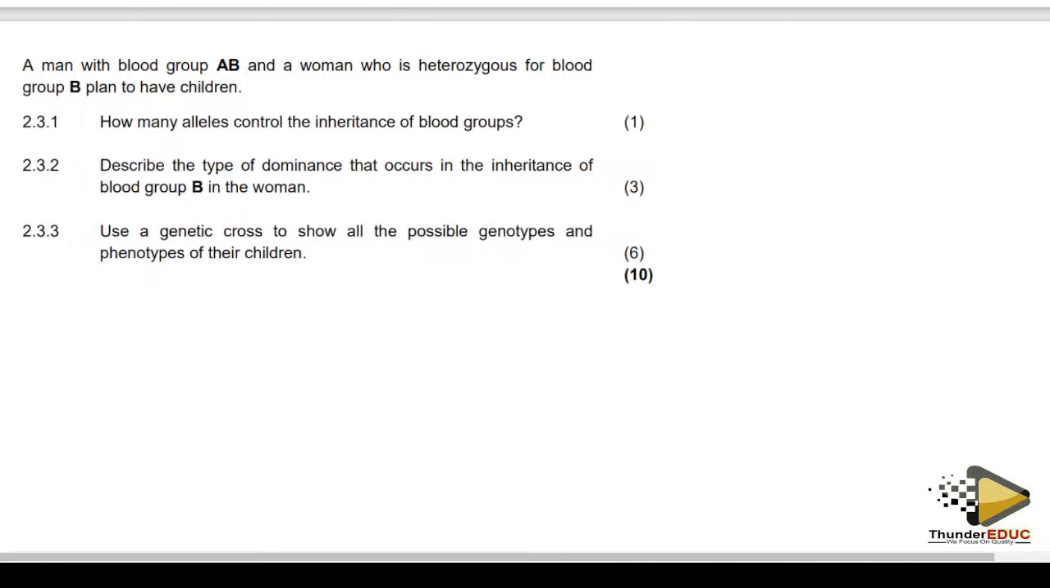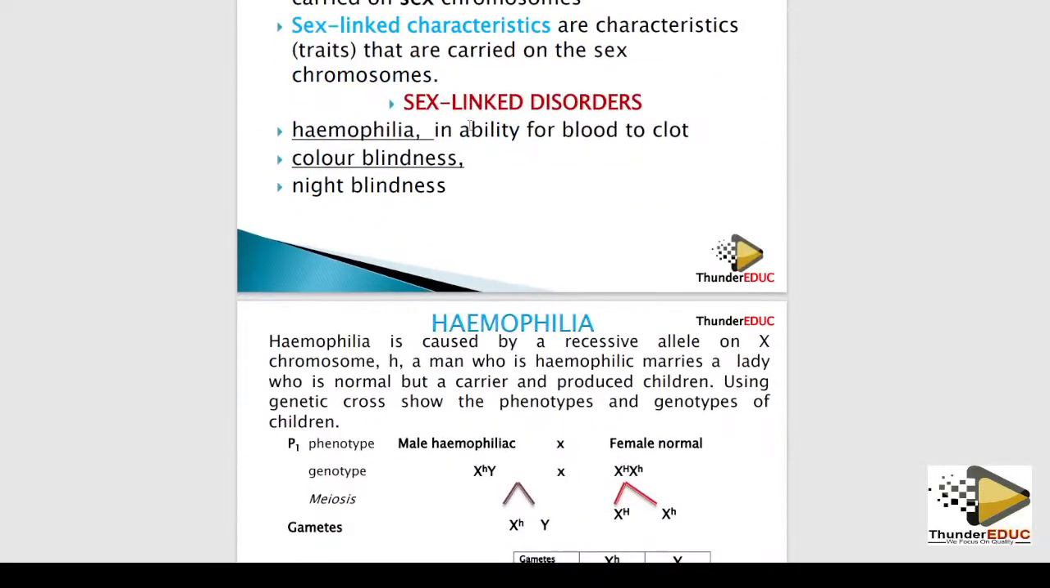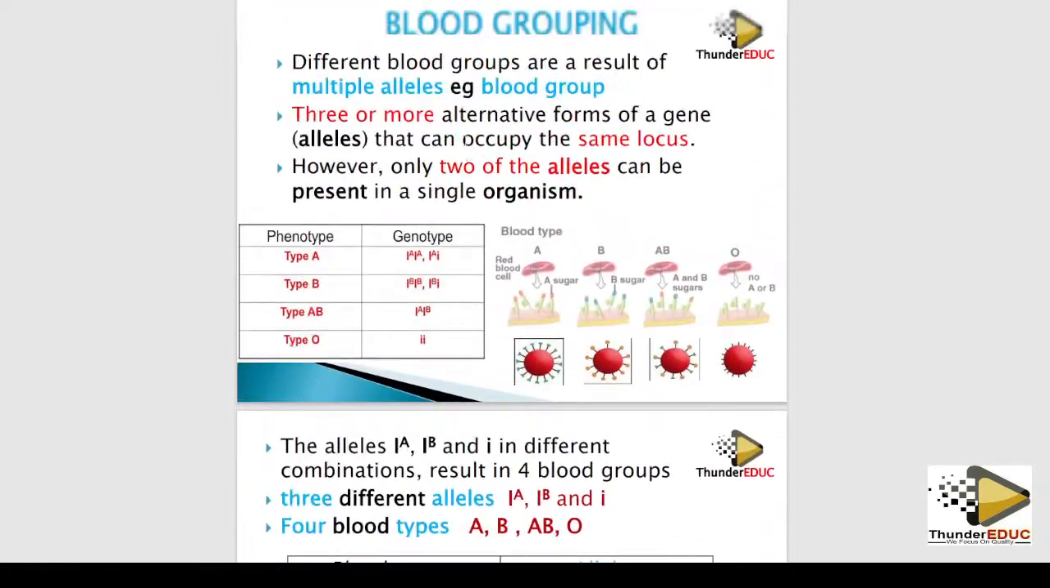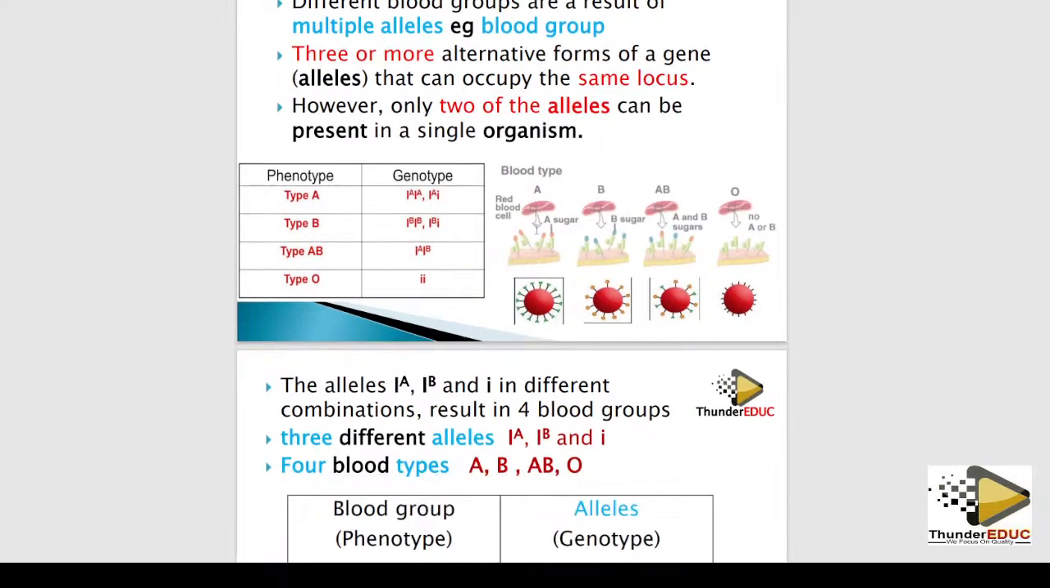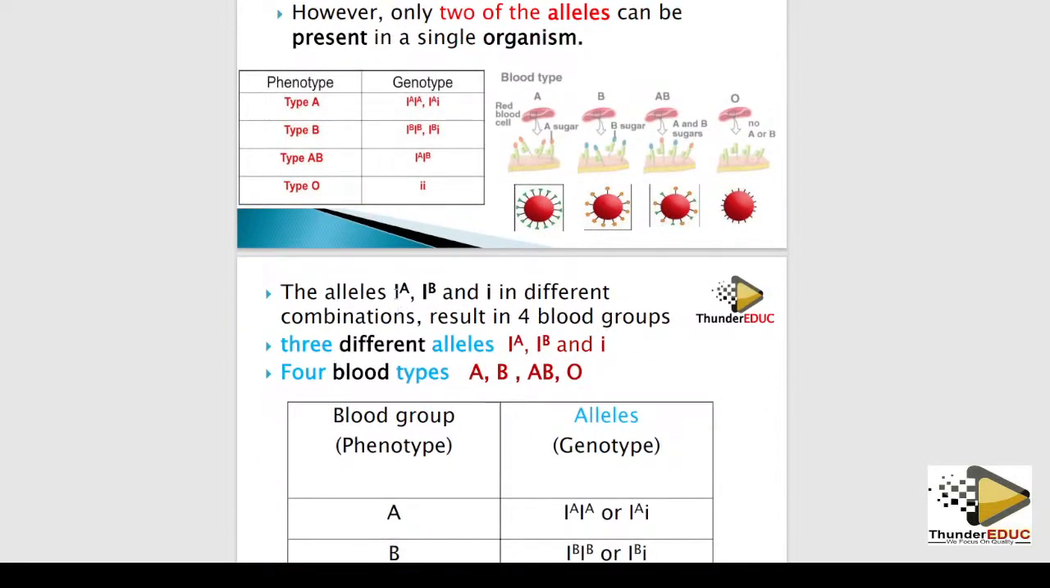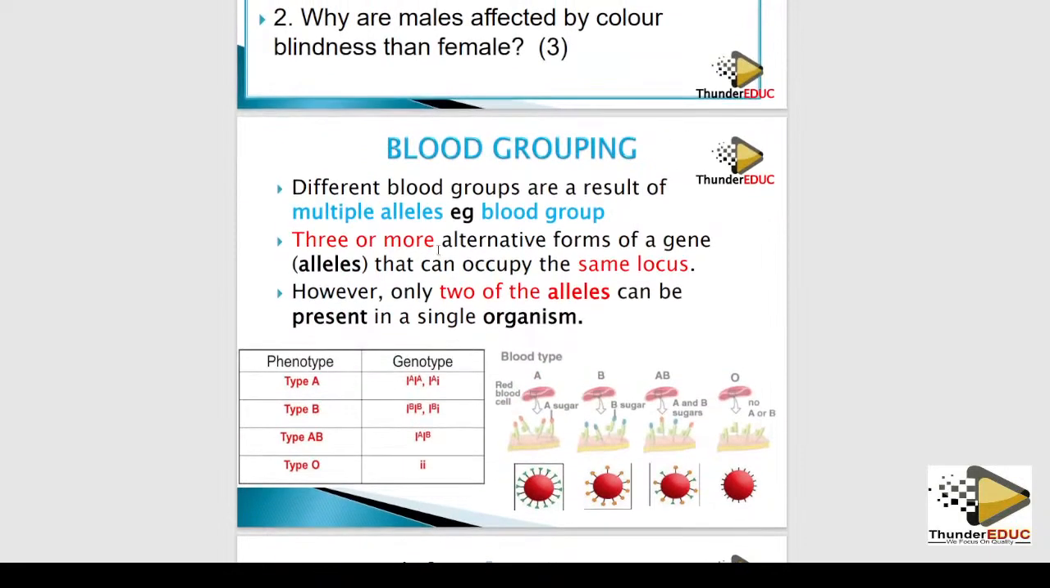You see this booklet for the distinction material. I've already addressed these questions several times. Different blood groups result from multiple alleles. For blood group, there are 3 alleles, alternative forms of a gene, occupying the same locus. However, only 2 alleles can be present in a single organism. So the question: how many alleles? There are 3: allele for A, allele for B, allele for O.